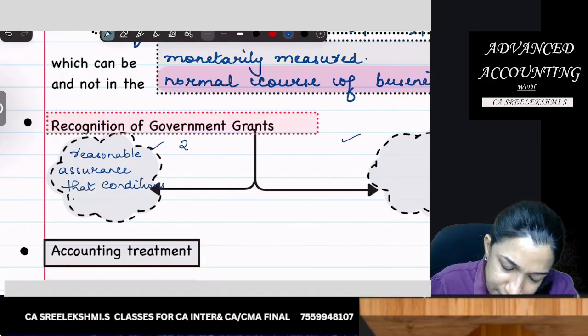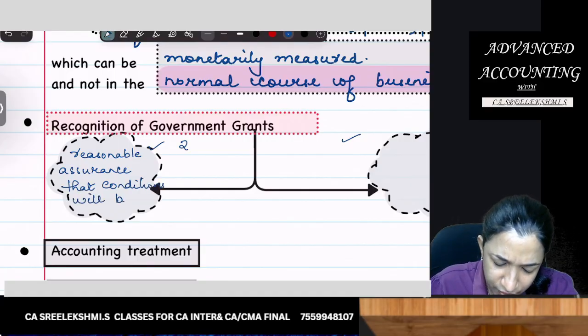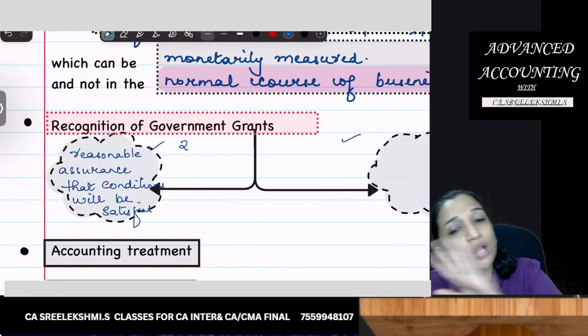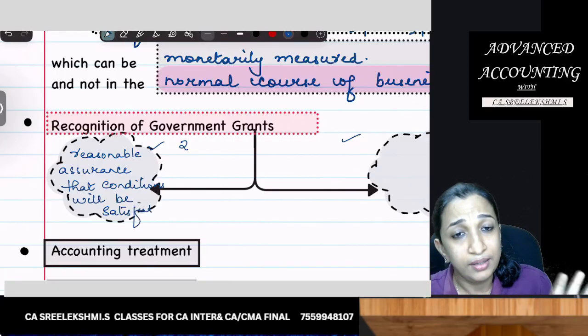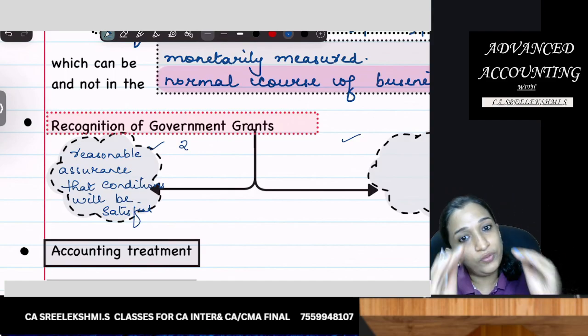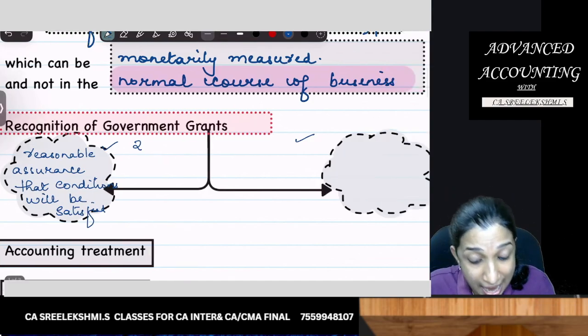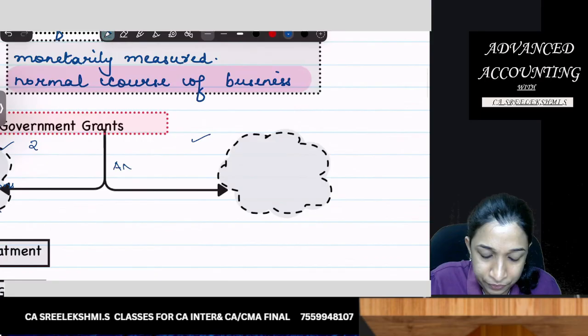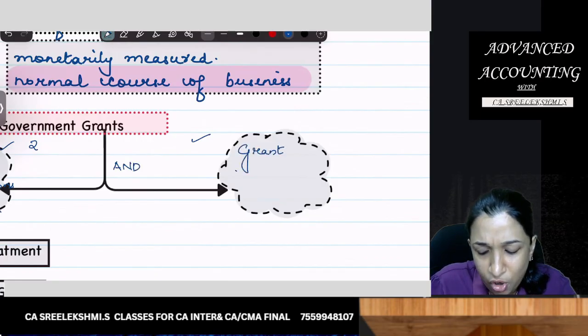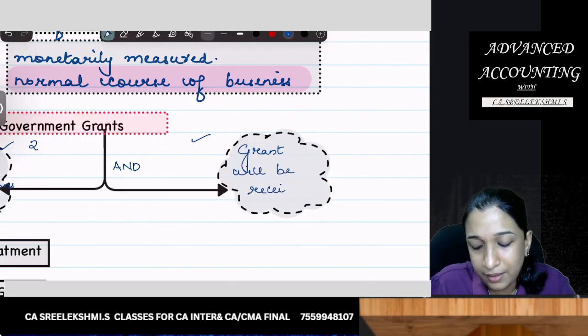Will be satisfied. You are almost sure that you will satisfy all the conditions attached to the grant, and the grant will be received.